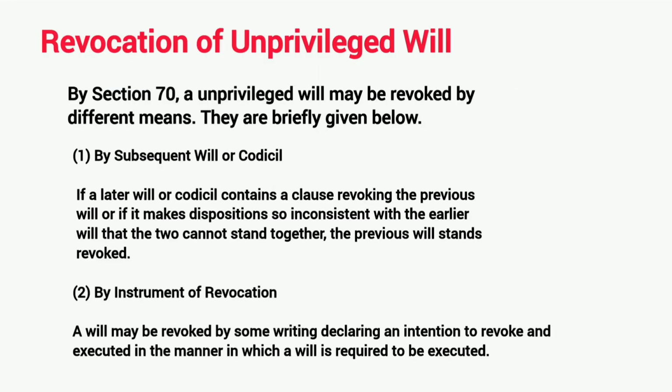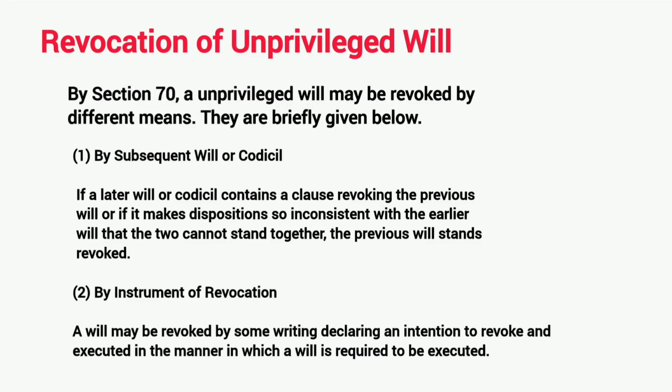Revocation of unprivileged will. By Section 17, an unprivileged will may be revoked by different means. They are briefly given below. By subsequent will or codicil: if a later will or codicil contains a clause revoking the previous will, or if it makes dispositions so inconsistent with the earlier will that the two cannot stand together, the previous will stands revoked.